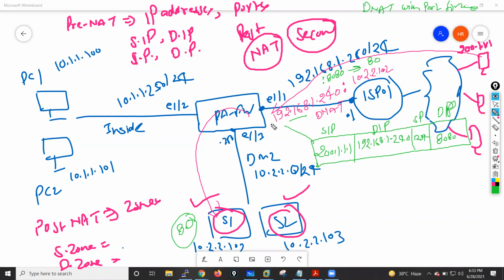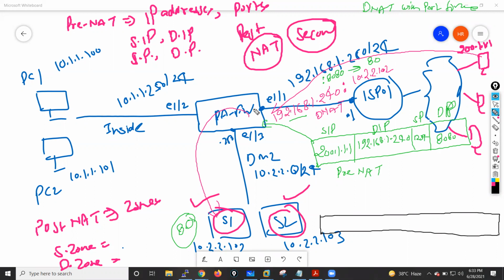Now this packet is received by the firewall. What does the firewall do? This is the packet of pre-NAT. I'll give this packet the name pre-NAT, and I will draw one more packet for post-NAT. Let me draw another packet here. This packet is for post-NAT.